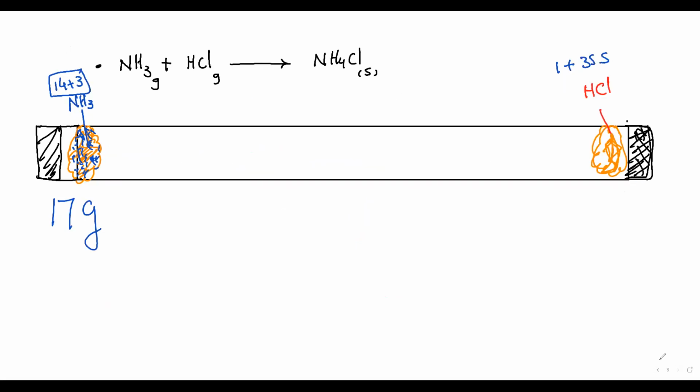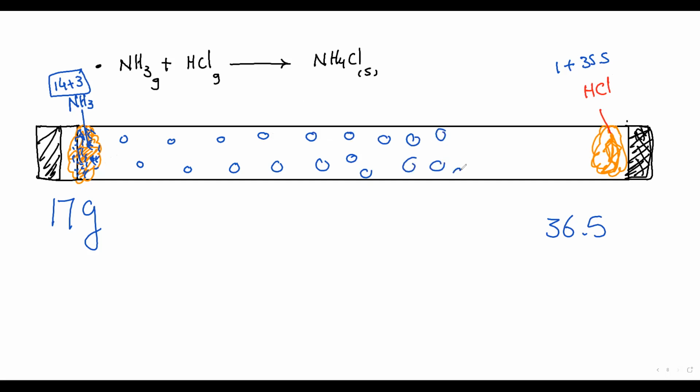You don't need to memorize them. A copy of the periodic table will be given to you in the exam. 1 plus 35.5, 36.5. Which moves faster? Of course, the ammonia molecules. Oh, they diffuse fast.